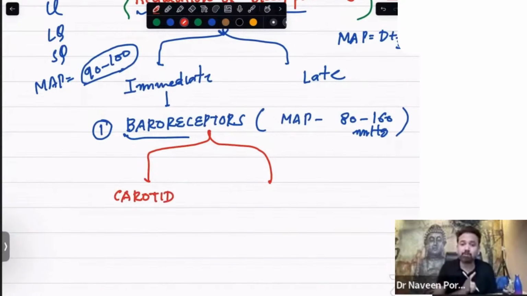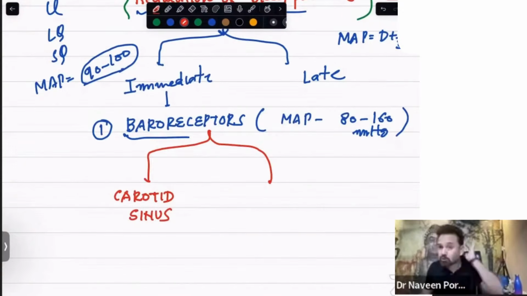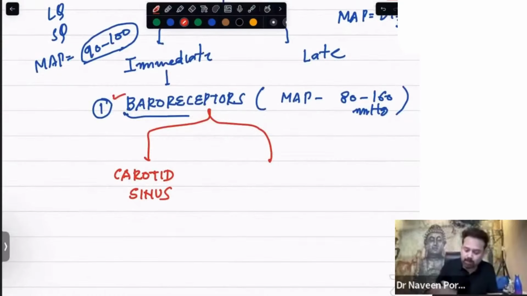Now you must not confuse this in the examination. It is not body. Baro is not body. It is sinus. This is one mistake which we make in our professional examination. Today my purpose is not to give you a PG approach. I want to give you how to write in your MBBS and how to get good marks. So baro is not body. Carotid sinus and aortic sinus.